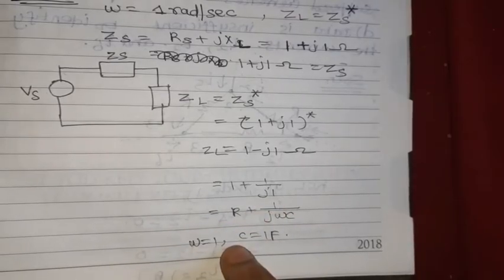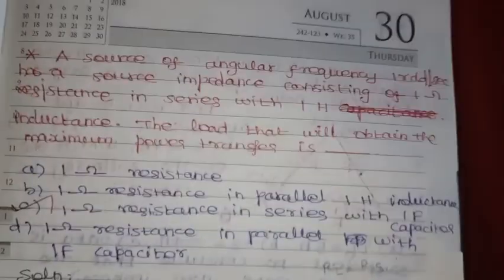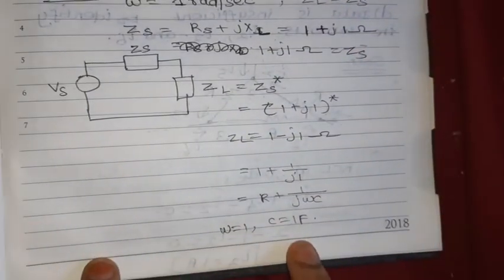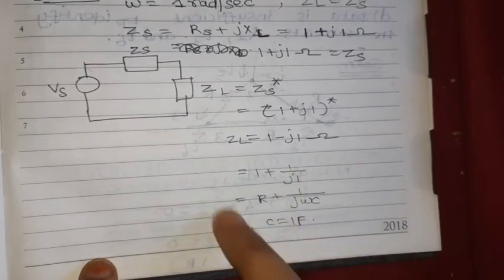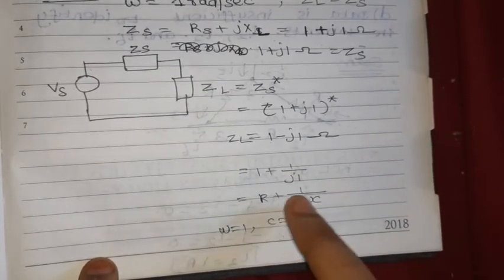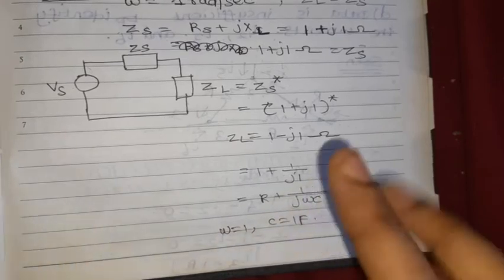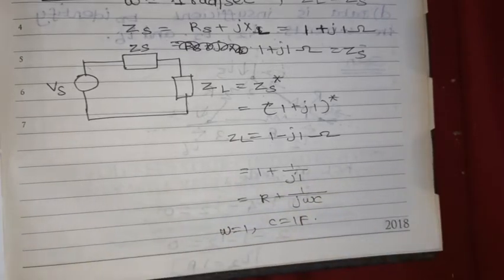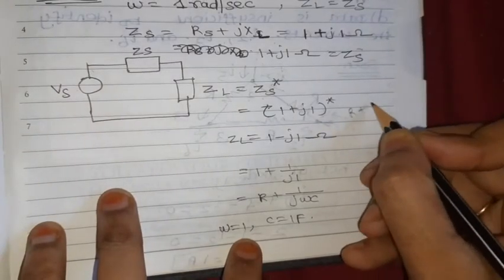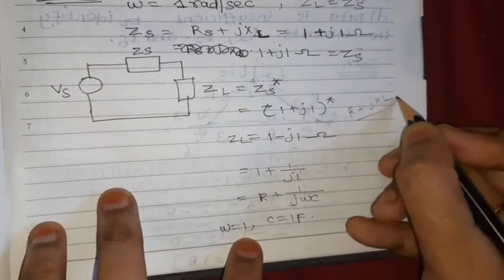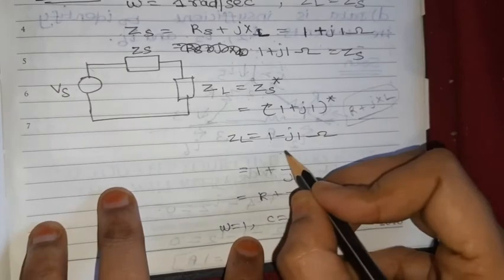Omega equals 1 radian per second as given in the problem, and C is also 1 farad. This is in the form of R plus 1 by J omega C, meaning resistance in series with capacitance. So resistance in series with inductance will not come. When it is resistance in series with inductance, it should come as R plus JXL only, not R minus J something.